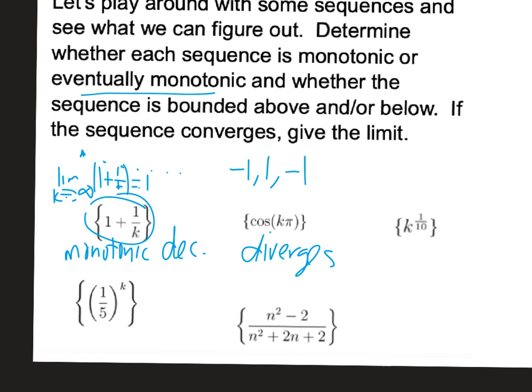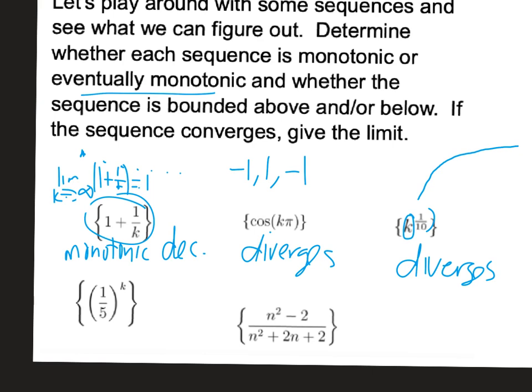Next, k to the 1/10. If I take k and put bigger and bigger numbers in, and I raise it to the 1/10, that's like the 10th root. But that's just going to keep getting bigger, if I pretend it's a function, not discrete points. That's going to keep getting bigger and bigger and bigger. So I could say we're bounded below if we plug in 0 for k, or 1 for k. We are monotonically increasing because this function keeps going up, but we do not have a limit, so this one also diverges.